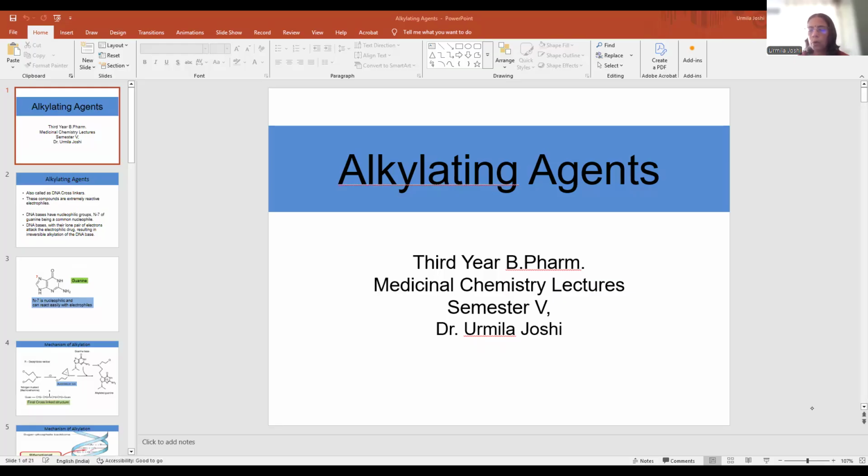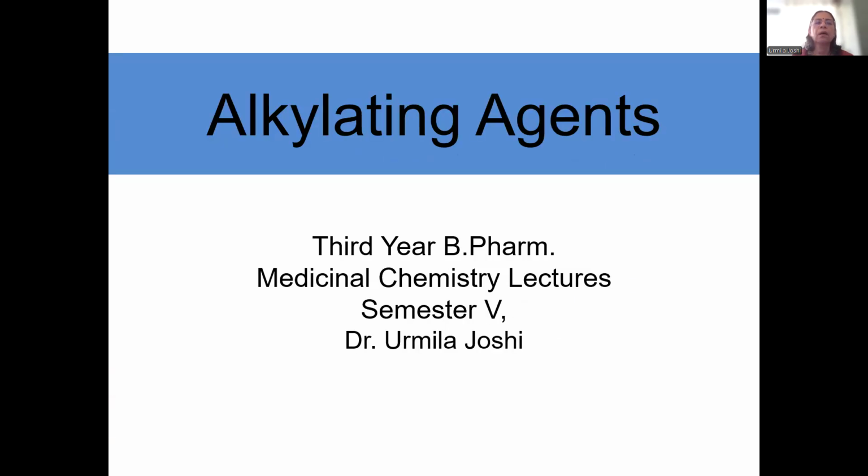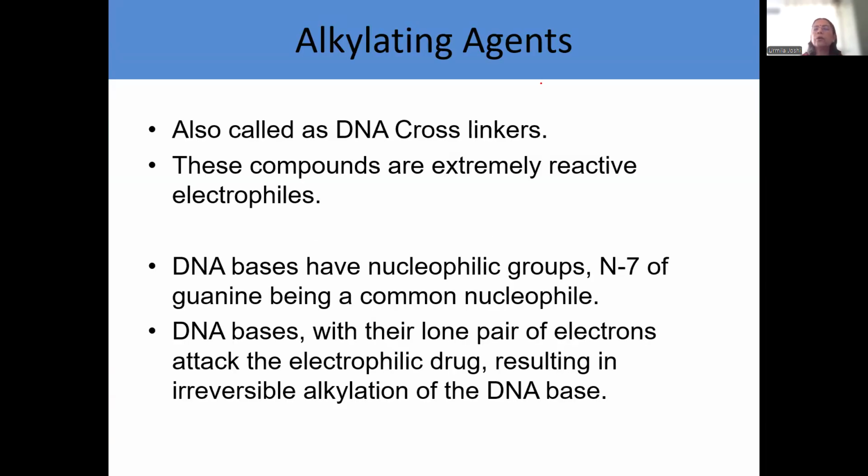Okay, so let us start with the topic of alkylating agents. As you all are aware, alkylating agents are a part of anti-cancer drug treatment. So, let us try to understand what are alkylating agents. Alkylating agents, as the name suggests, alkylate the DNA. They are also called DNA cross-linkers.